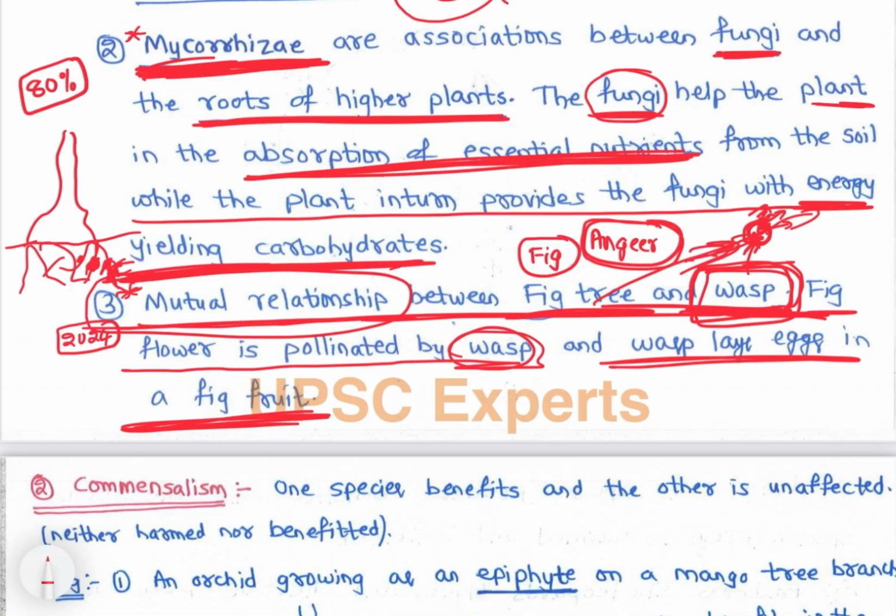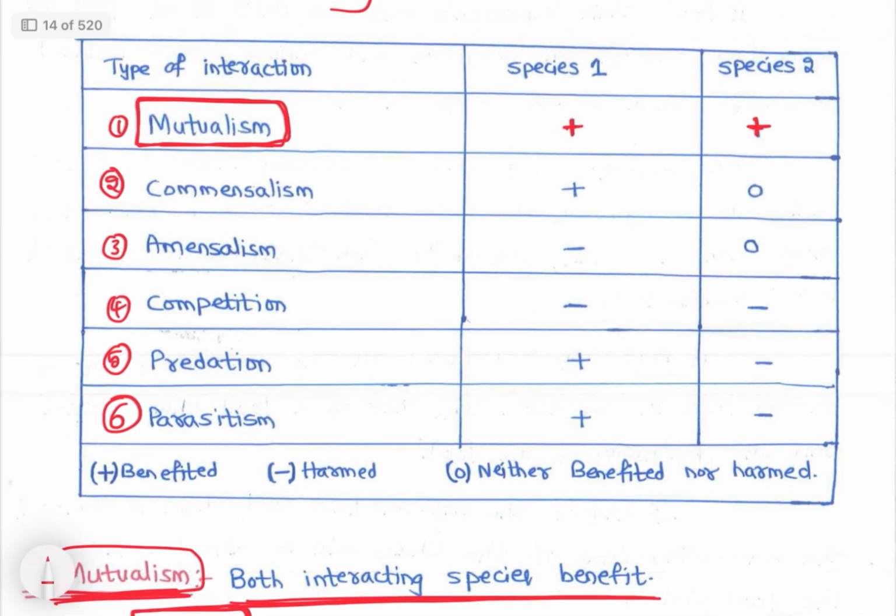Okay, so you have watched the video. In the video, we have seen how wasp and fig tree are in a mutual relationship, right? So this is the first interaction, that is mutualism, where both species benefit. In all three examples, we have seen both species benefit, right? In course of time, we will be discussing other examples also, because these mutualism or symbiotic relationships are very important. Corals are also a symbiotic relationship, right? So we will be discussing that.